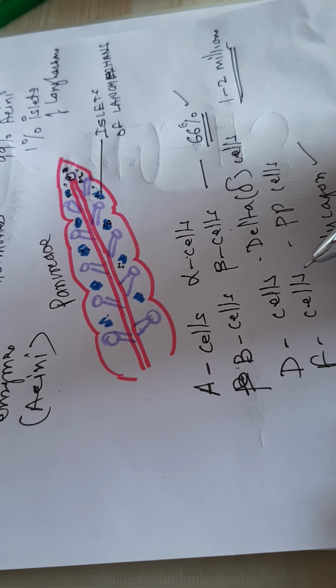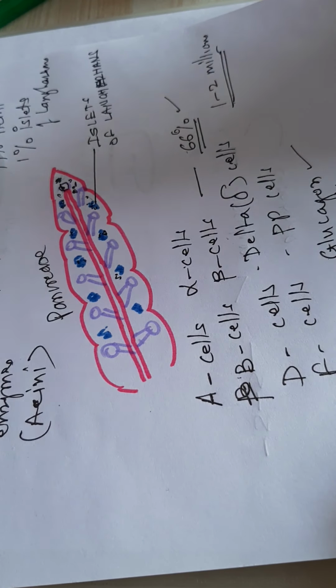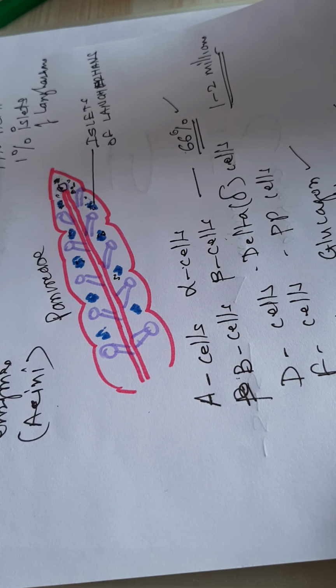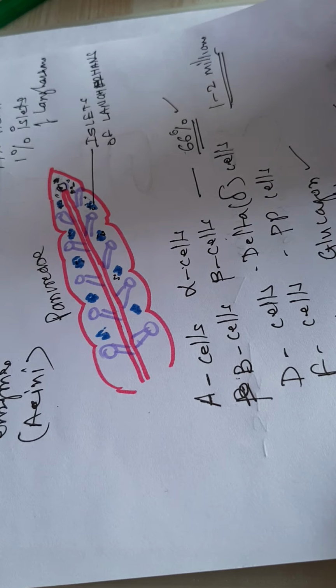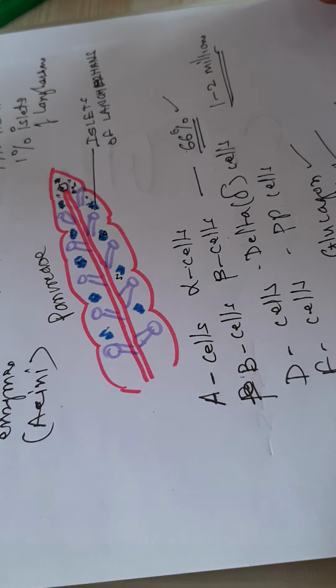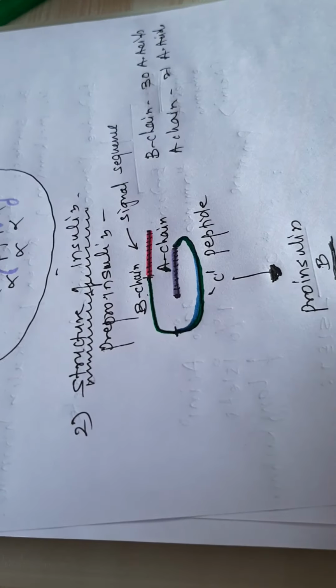Then delta cells, scattered in between, secrete the important hormone somatostatin, while beta cells secrete insulin. One more type, F cells, secrete pancreatic polypeptide.